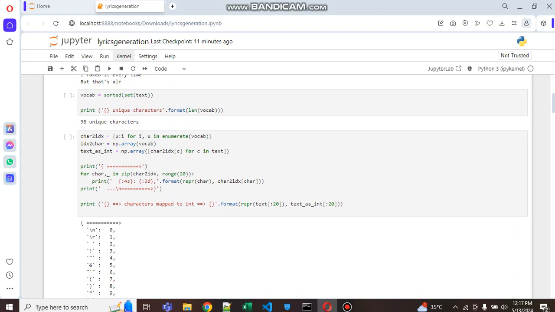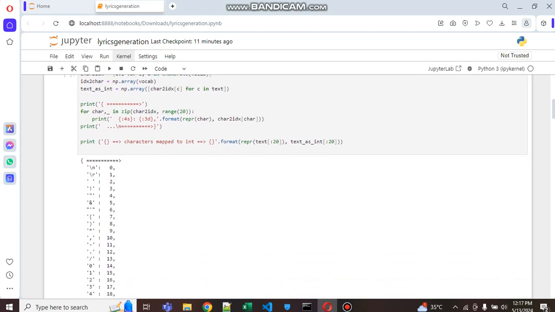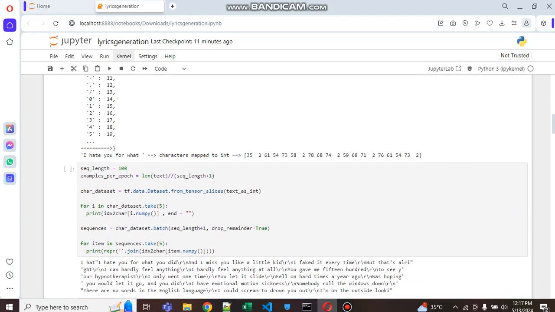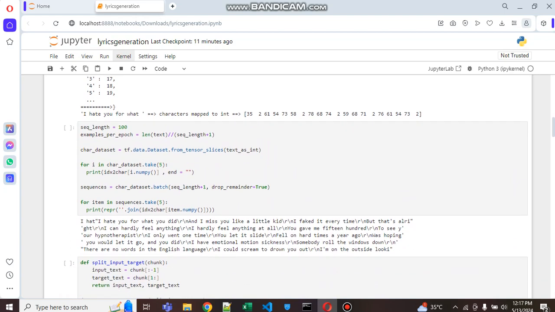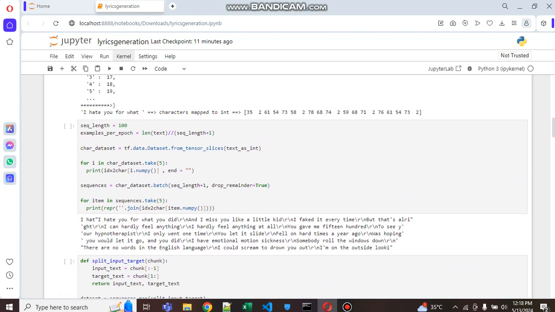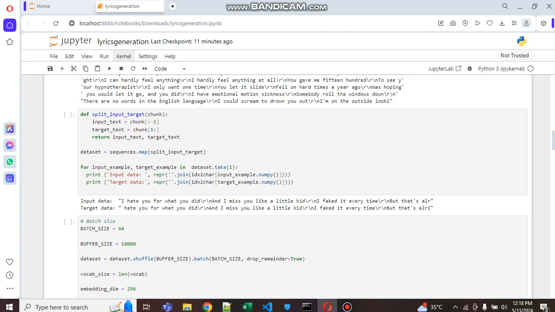Then we move on to creating training examples and targets. Our next task is that the text is converted to integers. The next task is to form training examples from which the network can learn. For each sequence, we also prepare a target sequence, which is the original sequence shifted by one character to the right. This teaches the model to predict the next character in a sequence after seeing the first few characters. Next, here we split and provide input and output data.